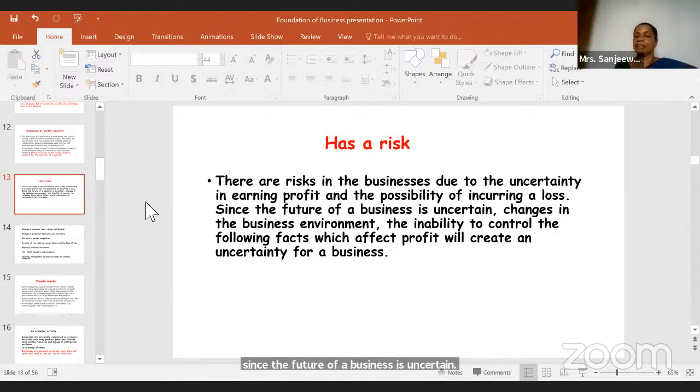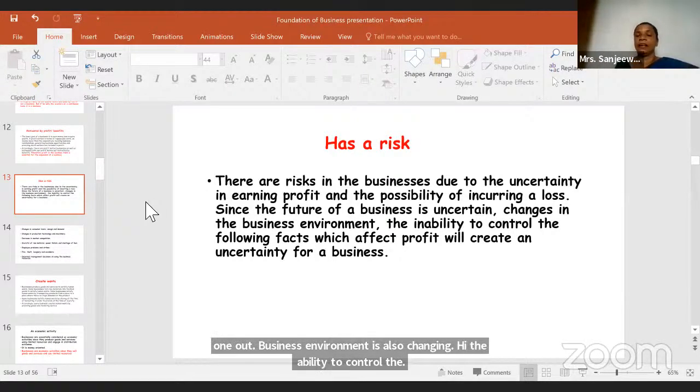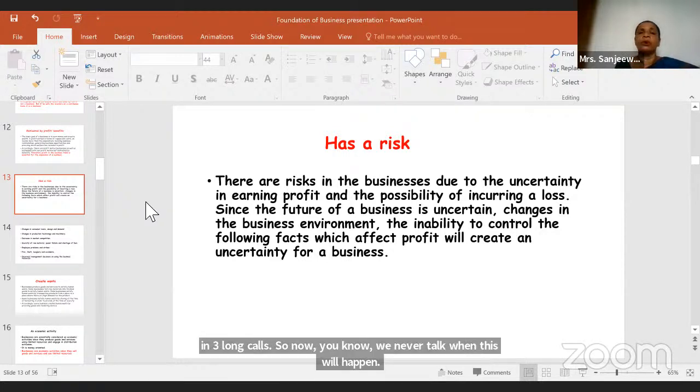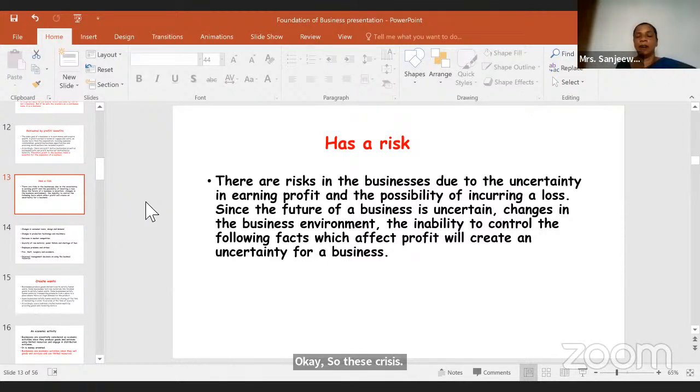Okay, so I think it's clear. Changes in the business environment. Business environment is also changing. There are certain factors that you cannot control, and we'll see what those factors are. Here in Sri Lanka also, we never thought this would happen. So these crises are a risk. Now we'll see what the other uncertainty factors are for a business.